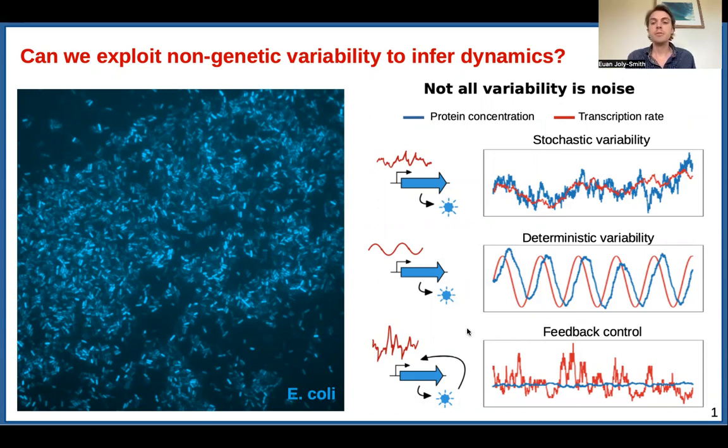For instance, maybe there's some kind of feedback control mechanism where the transcription rate has to vary significantly in order to compensate for fluctuations in the protein concentration in order to keep it at a fixed level. So from this variability, can we distinguish between these kinds of dynamics? And FYI, in this picture is the repressor. So this picture would fall more closely into this category.